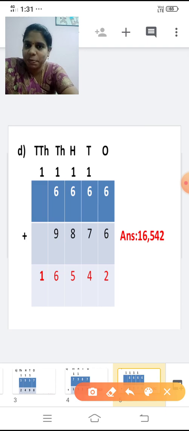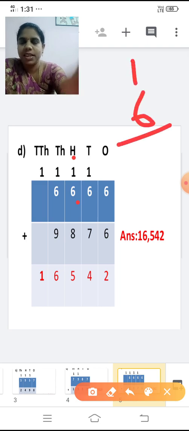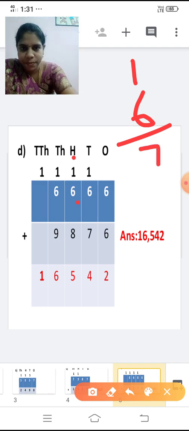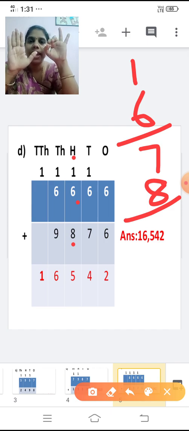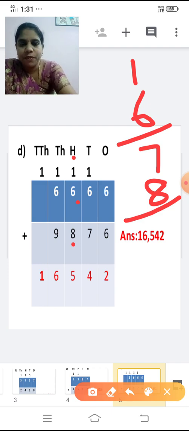Now shall we add the hundreds place now? Yes. Add 1 plus 6. 1 plus 6 is again 6 in the mind, 1 in the finger. After 6, 7. Now with this 7, we are going to add what is the next number? 8. You are going to tell me the answer now. 7 plus 8. With 7, we are going to add 8 more to it. Keep 7 in the mind, 8 in the finger. After 7, 8, 9, 10, 11, 12, 13, 14, 15. 7 plus 8 is 15.